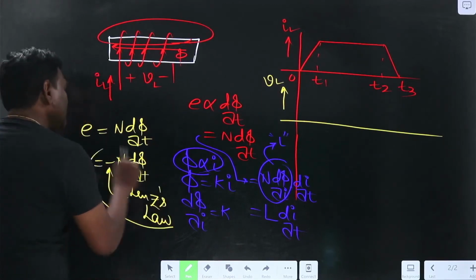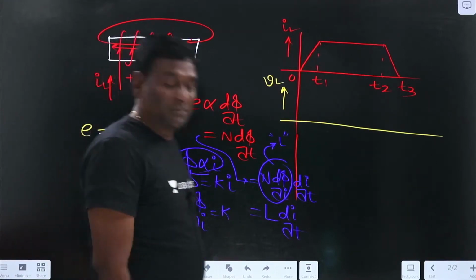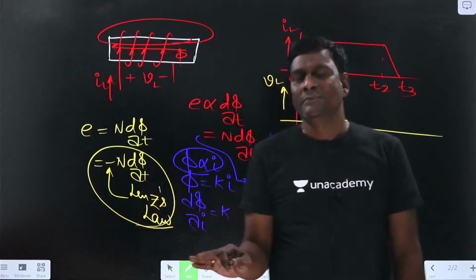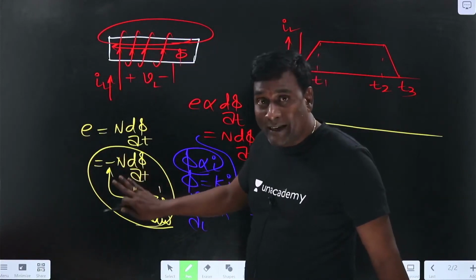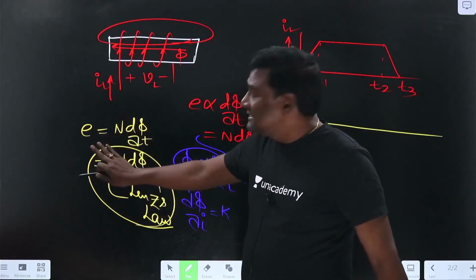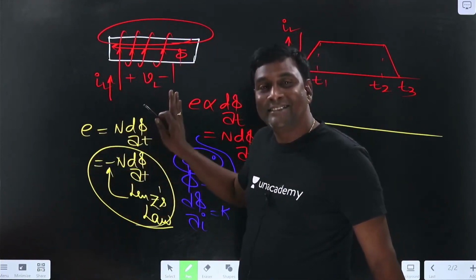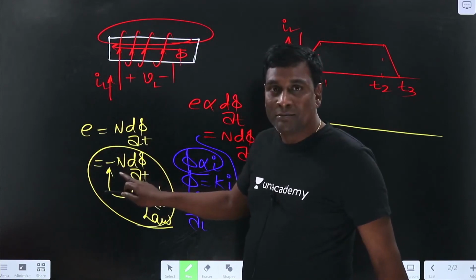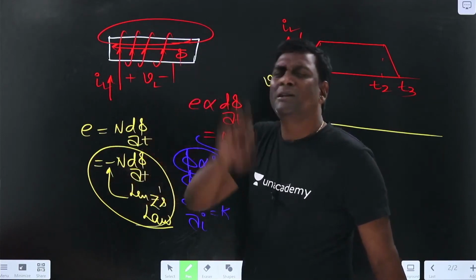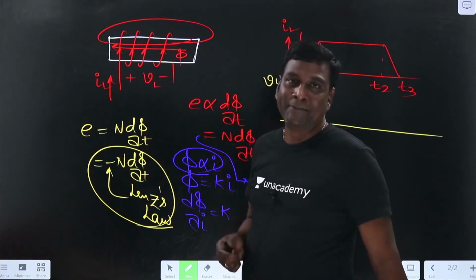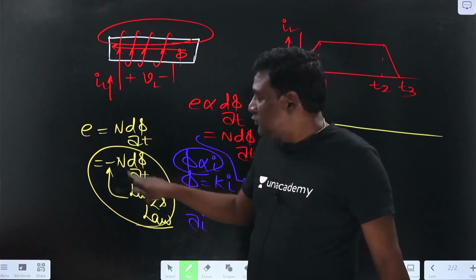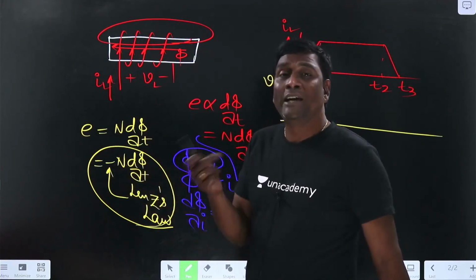Okay, so because of this, only the multiple guys are confused. Don't bother about the minus, it is not required. E is equal to N d phi by dt is sufficient. Don't go with the minus, because the minus is meant for some other purpose. In transformers we already discussed it for the electrical guys, and why we have taken the minus.